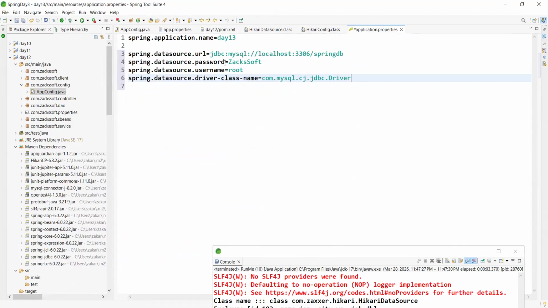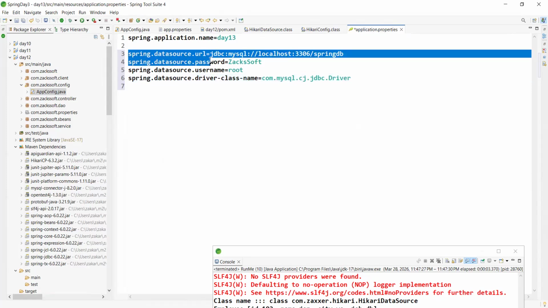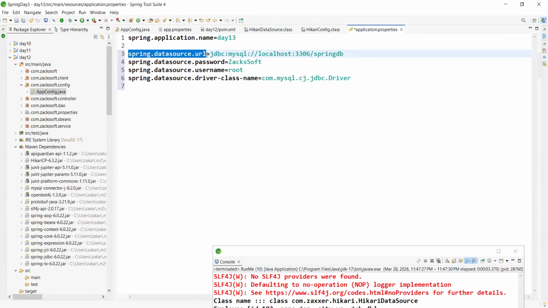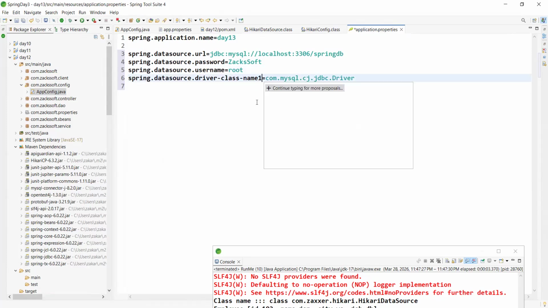Is it okay? This is the fixed key, and the value is changeable, but the key is fixed. If you write the driver class name differently, Spring Boot cannot understand it, right? Have you got my point? Okay, is it clear?